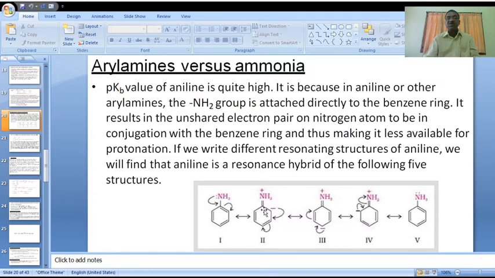Based on this shifting of electrons, a new pi bond forms, and this para position carbon gets negative, more electron density. This is the third type of resonance structure.